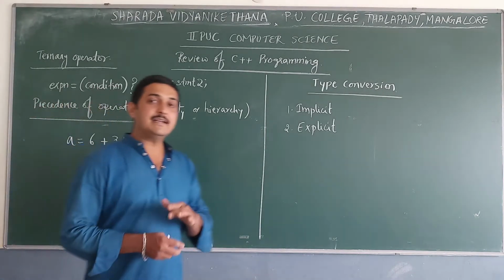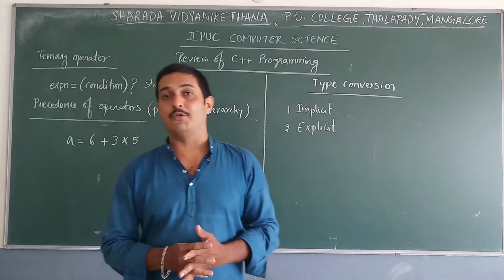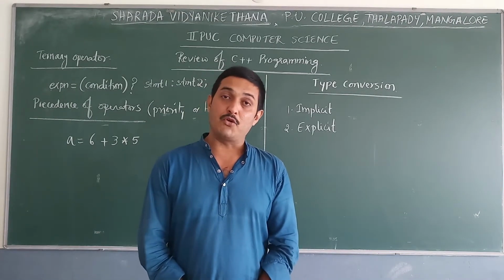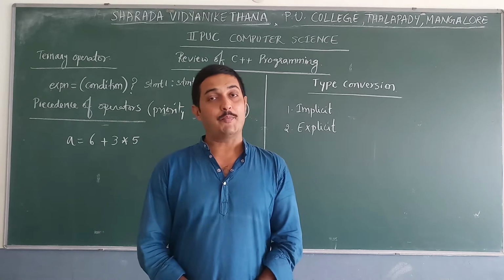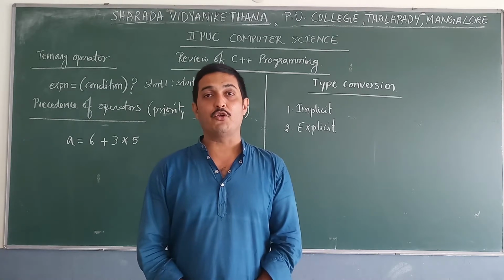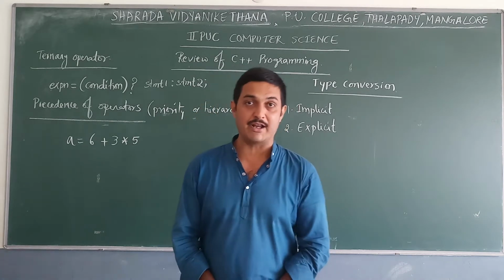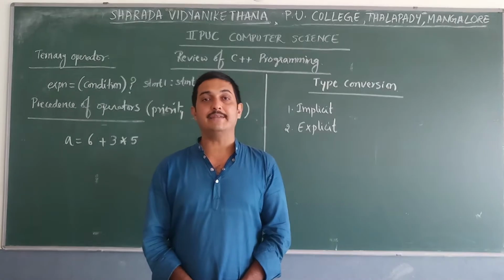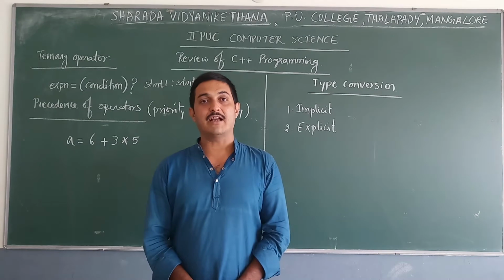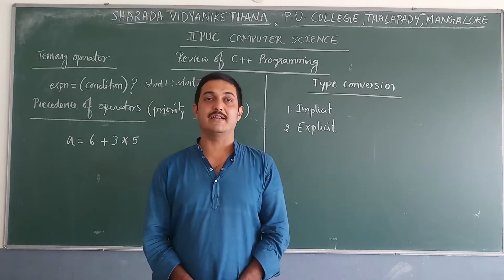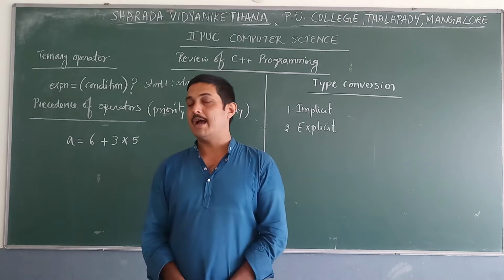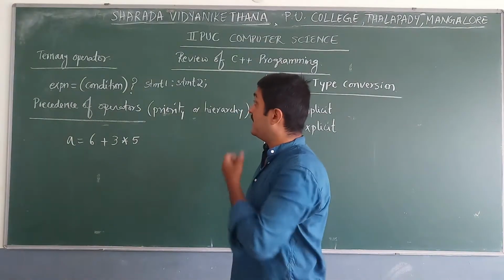So there are three types of operators. Last class we studied unary operators. A unary operator acts upon only one operand. Binary operators use two operands, for example arithmetic, logical, relational, or bitwise operators. And the third one is the tertiary operator.